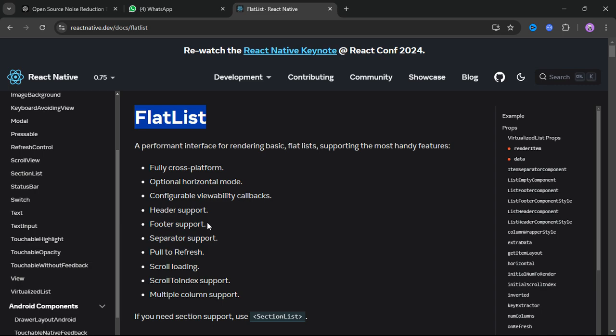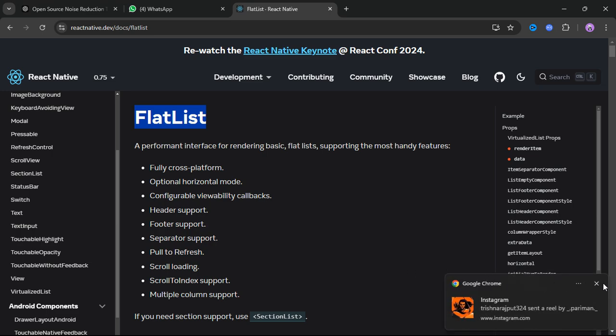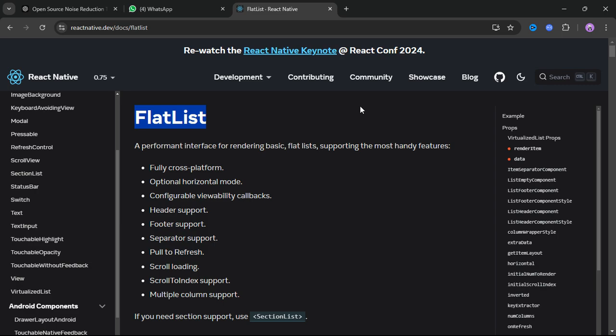If you are using ScrollView, which by default we usually use, we are going to replace the ScrollView. We are going to use FlatList instead of that. FlatList is about 4x faster than ScrollView, and after that we are going to use a VirtualizedList, which is a little bit faster than FlatList. But on top of this, there is something even greater, that is FlashList.